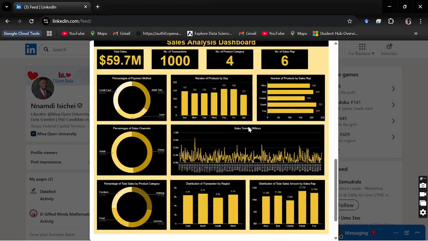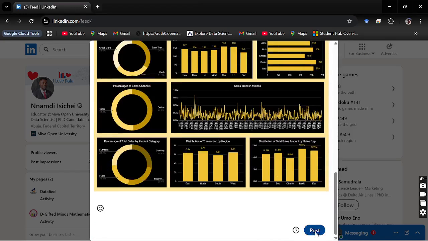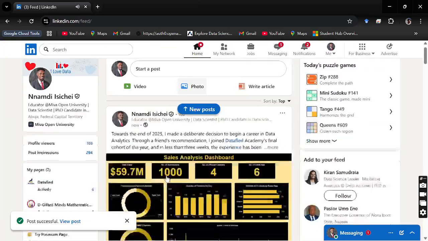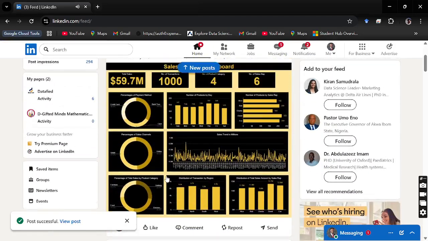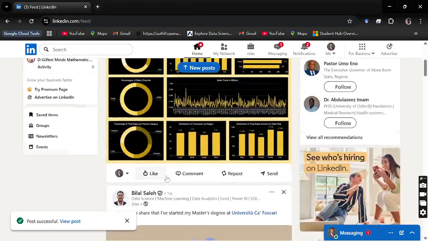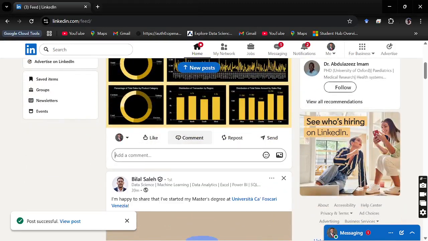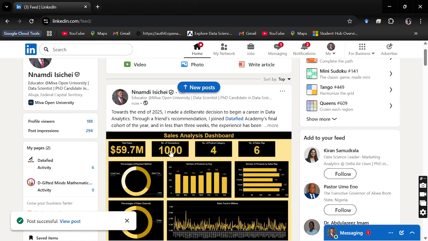So once you do this, this is good to go. The next thing is just to hit the post button and the post will go live. Then people will start seeing it and begin to engage. Do you see how it's going to appear? This is exactly how the post will go live. And you can also go to the comments and tag those people in the comments, like the people I mentioned. That will help you have more visibility, and people will say, oh, people are commenting. It will also prompt me to reply to your comments when you tag me. That is how to make yourself visible on LinkedIn.